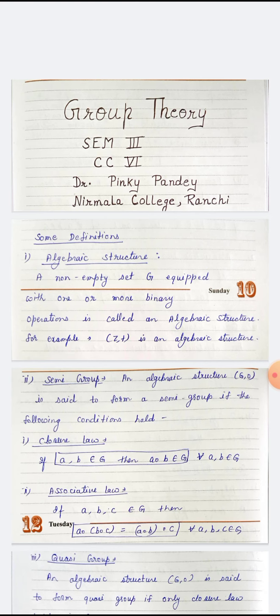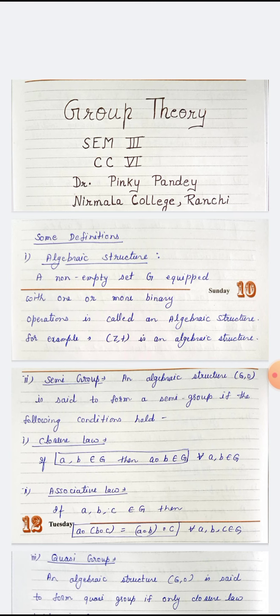Next definition is semigroup. An algebraic structure (G, o) is said to form a semigroup if the following conditions hold. Semi means half. So in group we have four conditions: closure law, associative law, existence of identity, existence of inverse. Semi means half property of the group. So in semigroup there are just two properties: closure law and associative law.